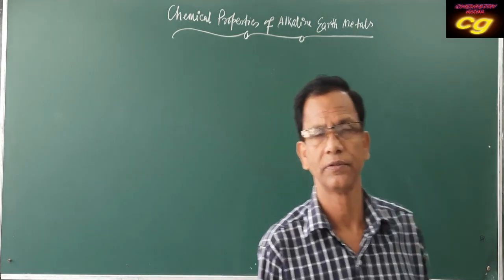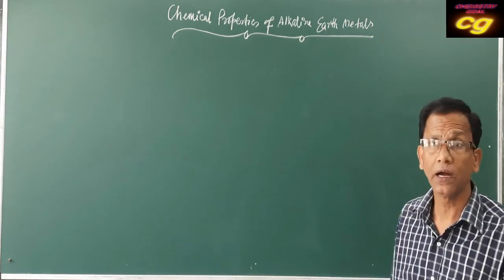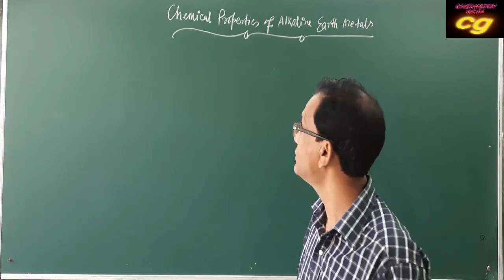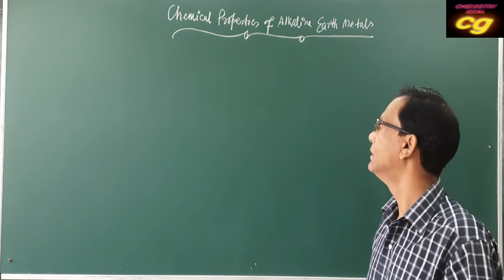Hello students, now we are going to discuss the chemical properties of alkaline earth metals. In the last class we already discussed the physical properties. Chemical properties means reactivity.